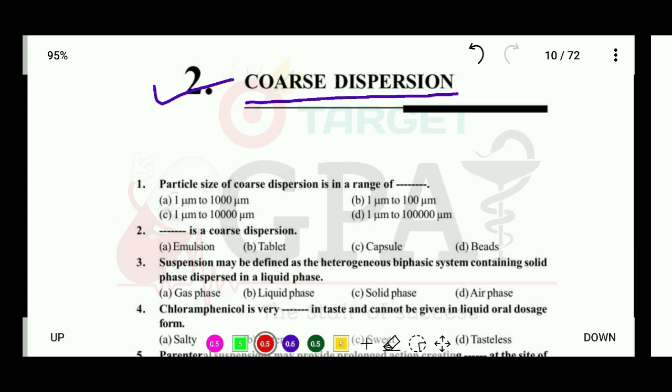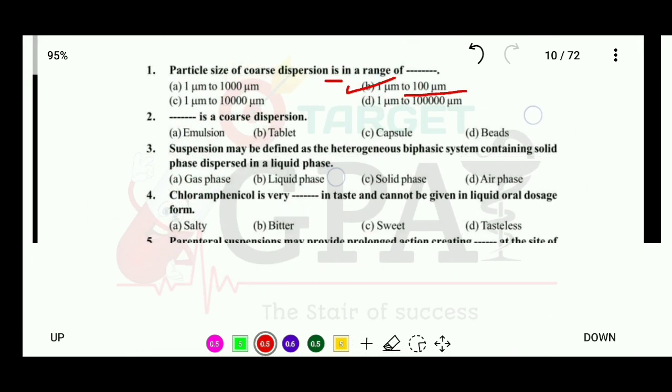So here the first question is: particle size of coarse dispersion is in the range of, here the options are: 1 micrometer to 1000 micrometer, 1 micrometer to 100 micrometer, 1 micrometer to 10,000 micrometer, or 1 micrometer to 1 lakh micrometer. So the correct answer is that the particle size of coarse dispersion is in the range of 1 micrometer to 100 micrometer.